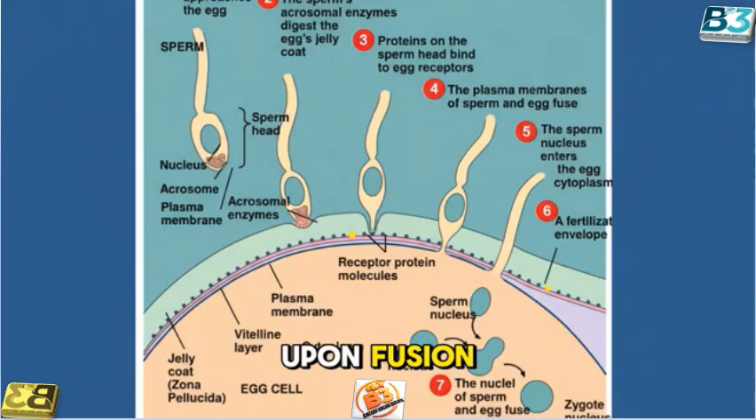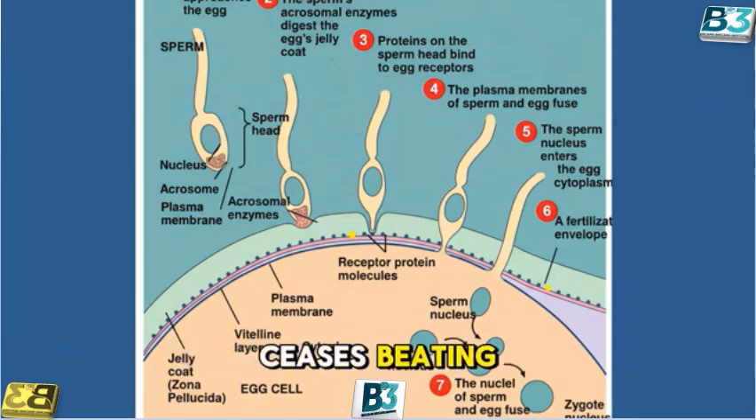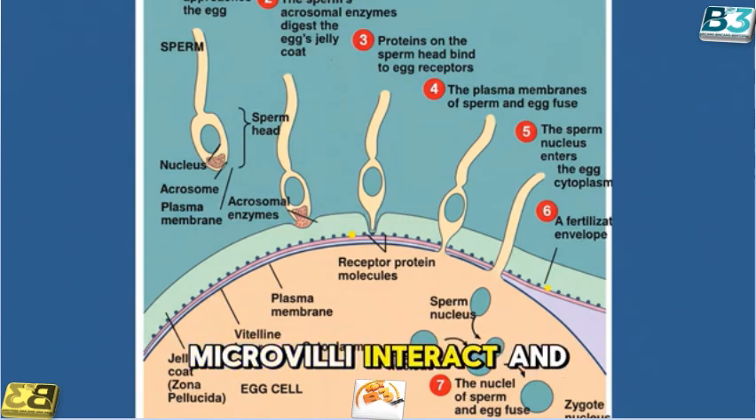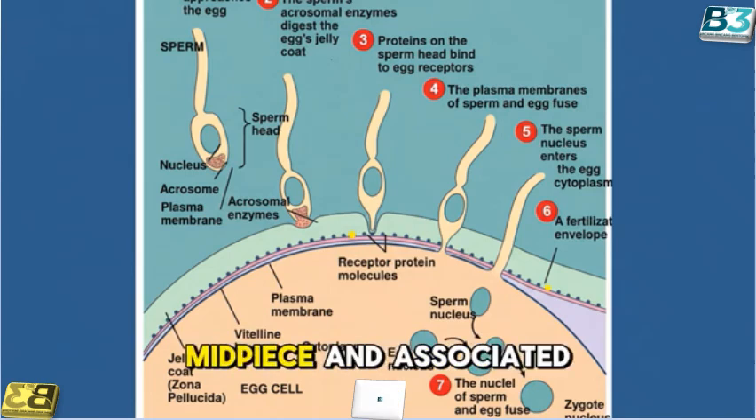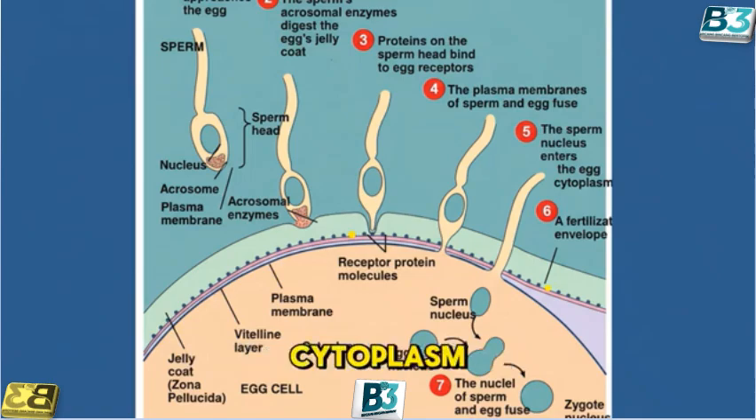Upon fusion, the sperm tail or flagellum typically ceases beating. The sperm plasma membrane and oocyte microvilli interact, and the sperm head, midpiece, and associated structures are drawn into the oocyte cytoplasm while the tail is left behind or degenerates.